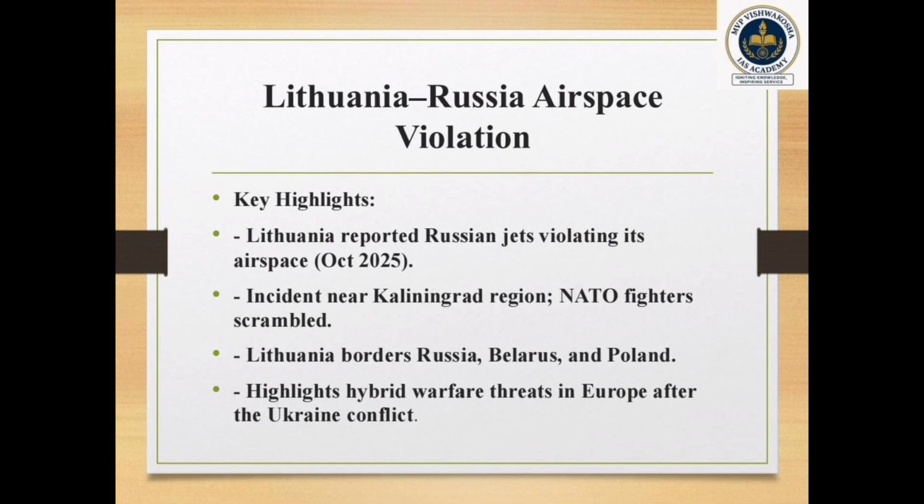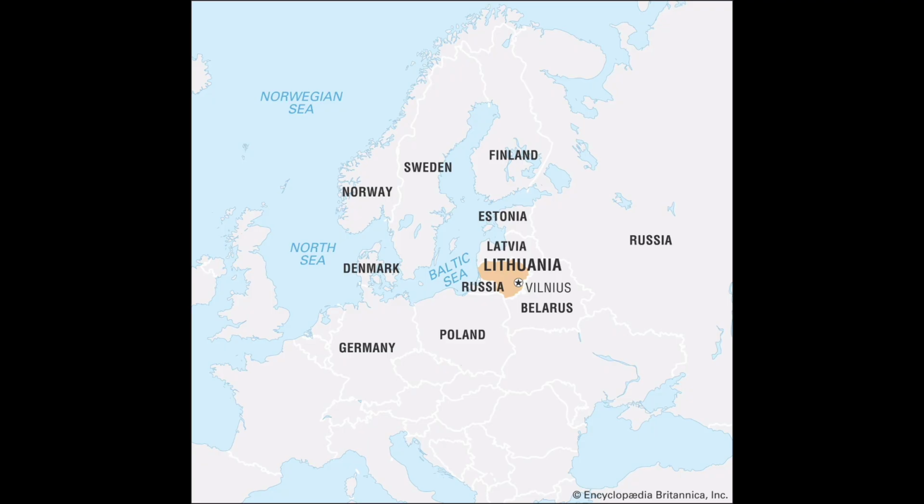Russia denies the incursion, claiming that its aircraft remained within Russian airspace only. Lithuania also closed its two largest airports and shut down two border crossings with Belarus because of a helium weather balloon incursion, suspected of smuggling cigarettes from Belarusian territory. The border crossings were closed from 24th October until around midday on 25th October as a precautionary measure. From a strategic and geopolitical perspective, this is very important.